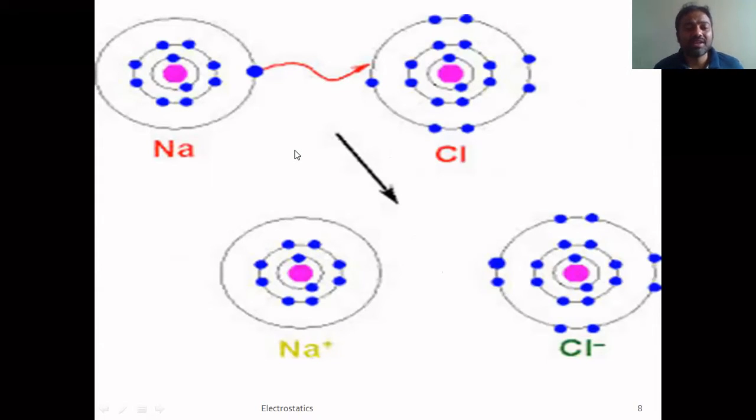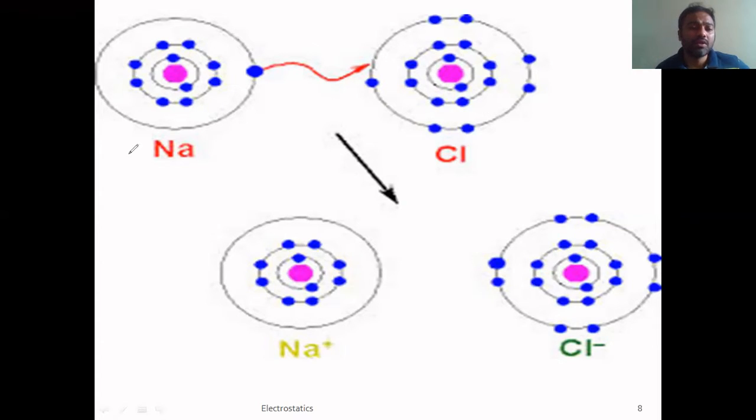For convenience, let us take this example. In this image, there is a sodium atom and there is a chlorine atom. In sodium, let me take the marker again for convenience. The charge of this sodium atom is initially zero because it has 11 protons and 11 electrons.